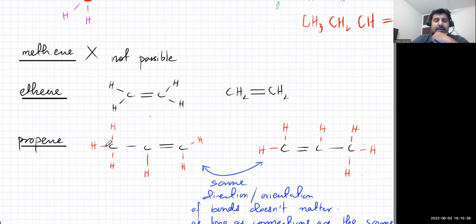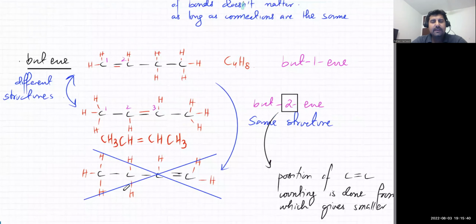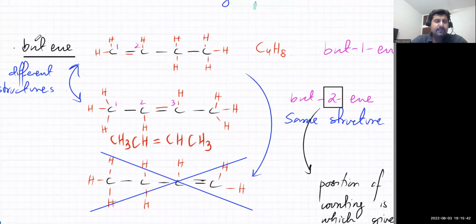Propene will be 3 carbon atoms. That's 1, 2, 3. And there's going to be a double bond somewhere between the carbon atoms, and iske saath 2 H honge, 1 H with this one, 3 H's with this one, right? So we did alkenes, and we did butene as well. Butene will be 4 carbon atoms. But means 4 carbon atoms, right? So 1, 2, 3, 4.